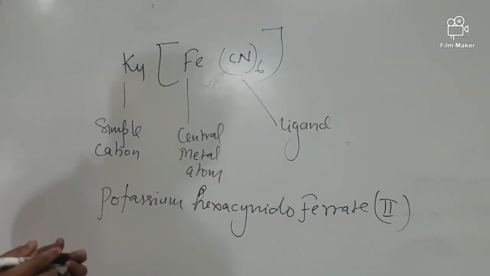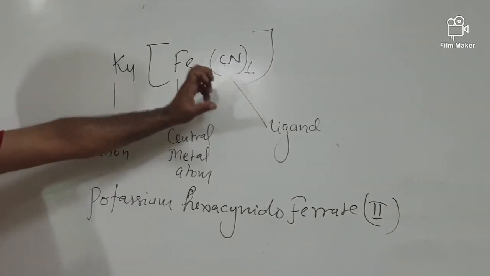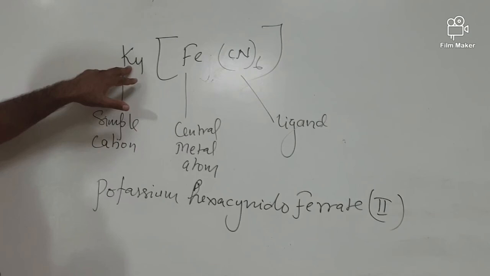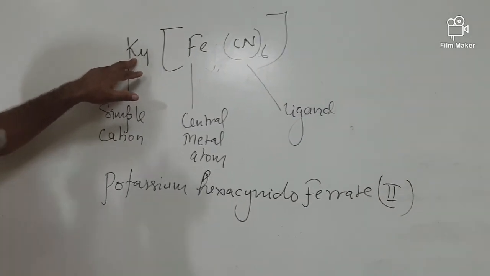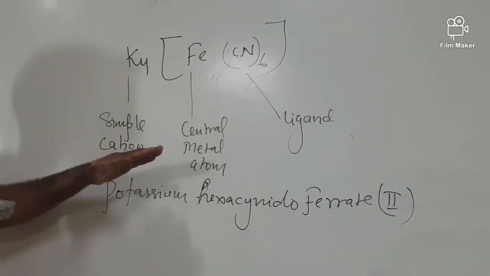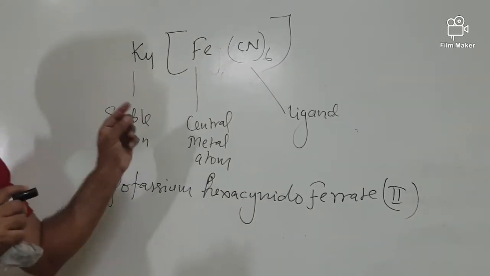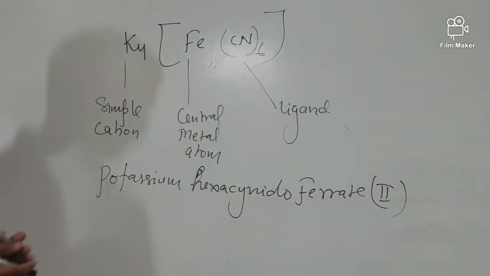I am going to tell you in detail how to give the nomenclature of coordination compounds. First of all, we name the cation, only the name of the cation. No need to write how many atoms it has. We can't write tetrapotassium. We just write the name potassium only, because it's a simple cation.